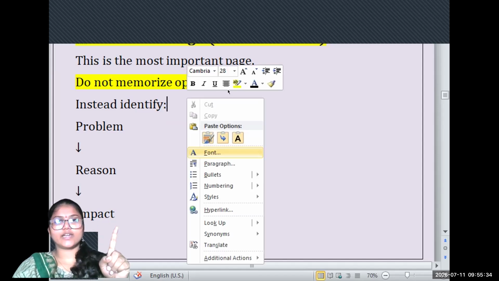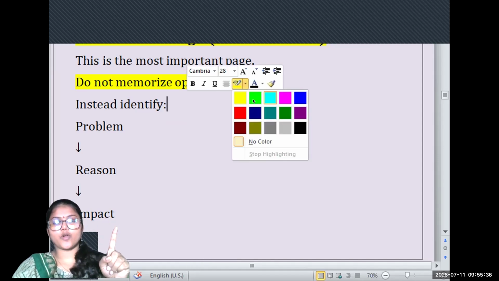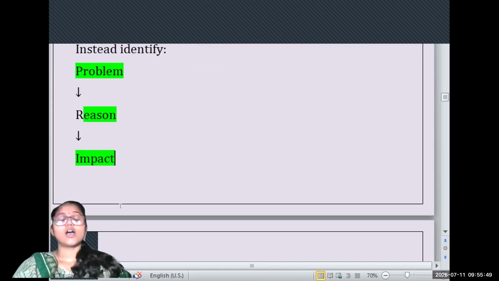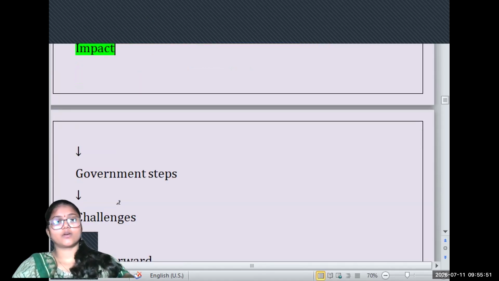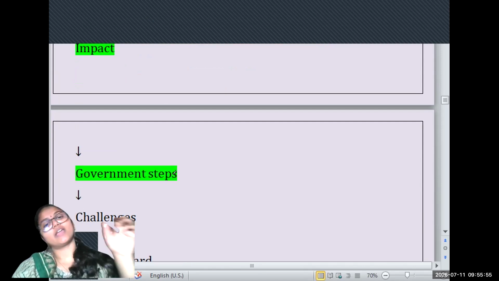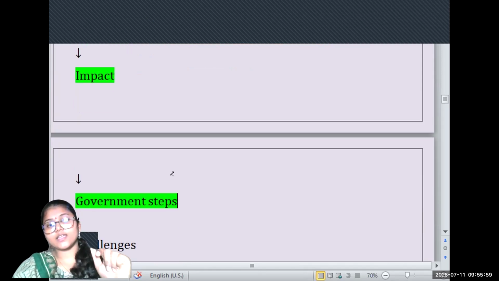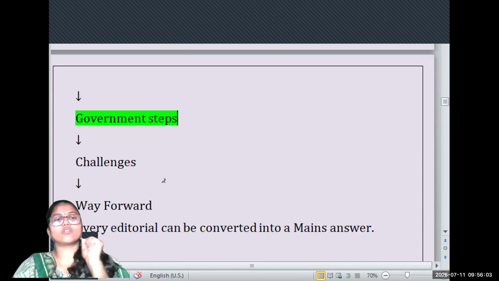You should identify what the problem is. What is the reason behind that problem? How is it impacting the nation? How is it impacting the locality? What are the steps the government has taken? Can you see? Not just the problem, reason, and impact, but the government steps, the government initiatives which have been taken.